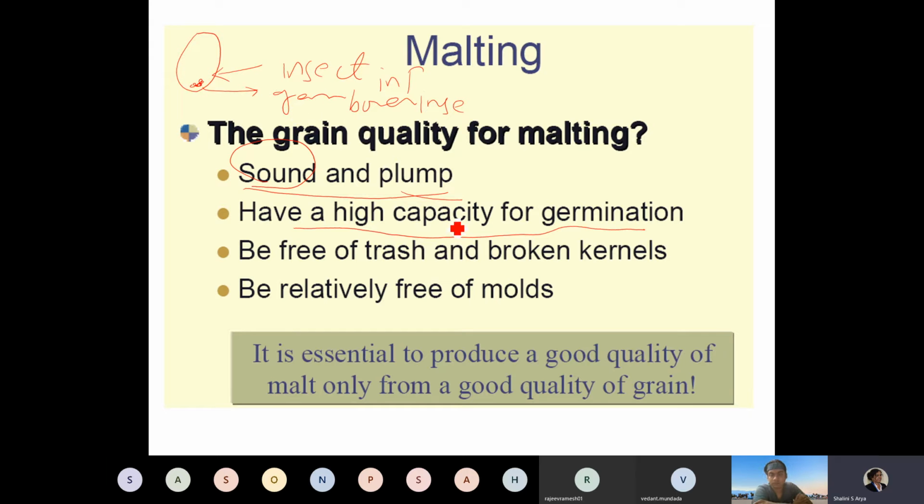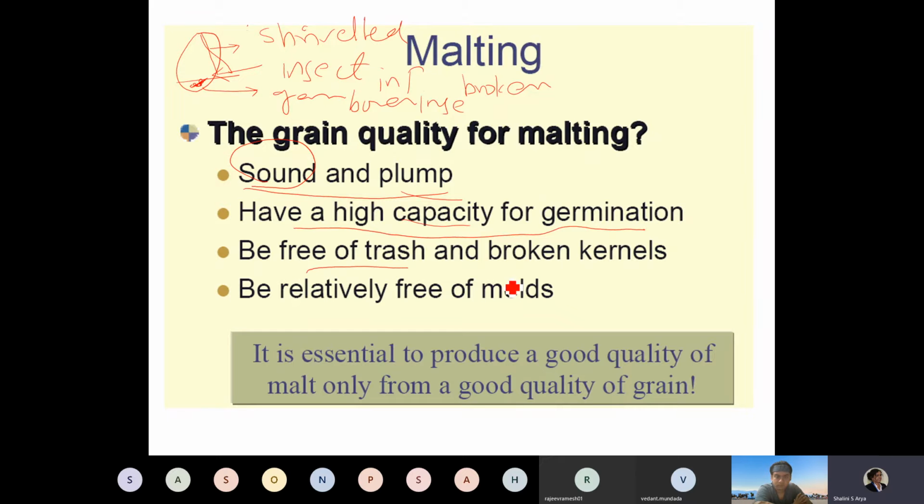When the grain loses its germination capacity, suppose this grain is broken from here or from here, you get a lot of broken grains for whatever reason, during harvesting or transportation. Sometimes the harvesting is done at too early a stage, so the grains are shriveled and too immature, the germ is not developed, so they are called shriveled grain. They do not have a very good capacity for germination.